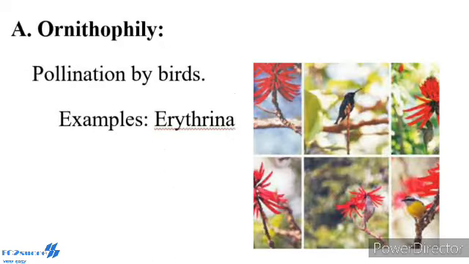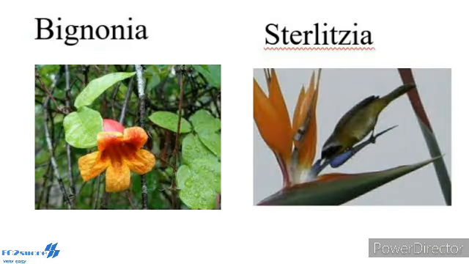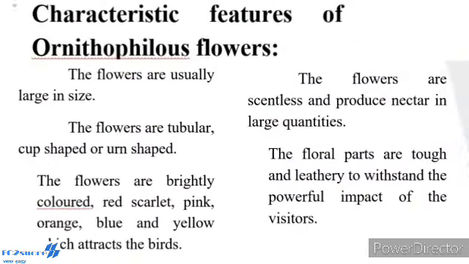Number one, ornithophily. Pollination by birds is called ornithophily. Some common plants that are pollinated by birds: Erythrina, Bombax, Syzygium, Bignonia and Sterculia. Hummingbird, sunbird and honeyeaters are some of the birds which regularly visit flowers and bring about pollination. Next one, characteristic features of the ornithophilous flower.